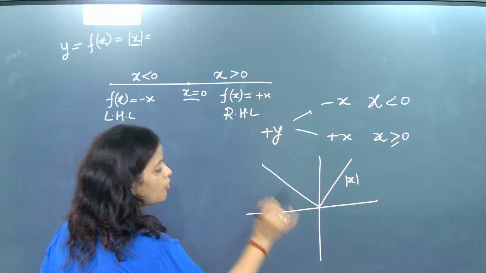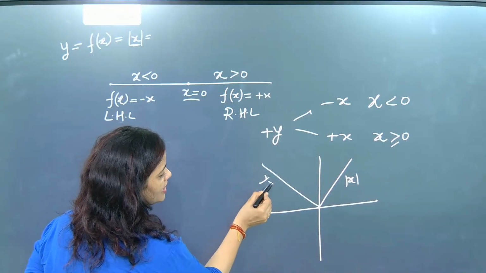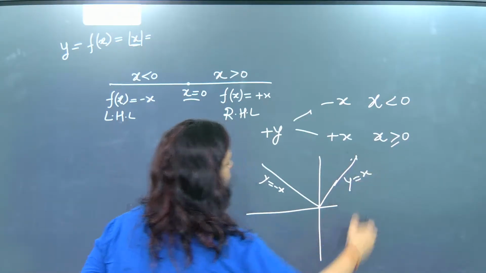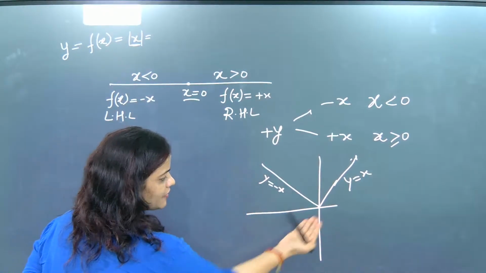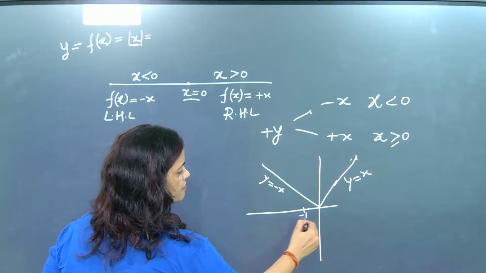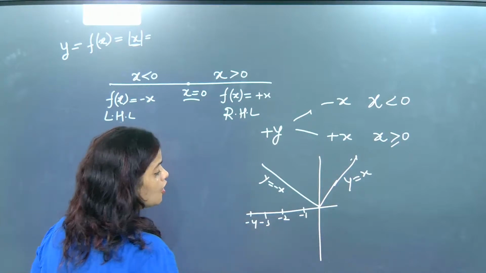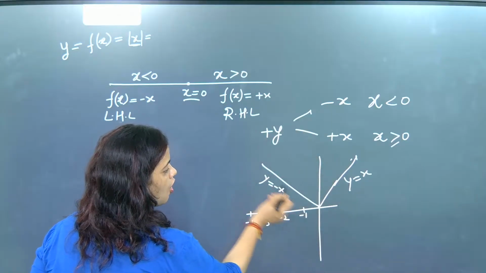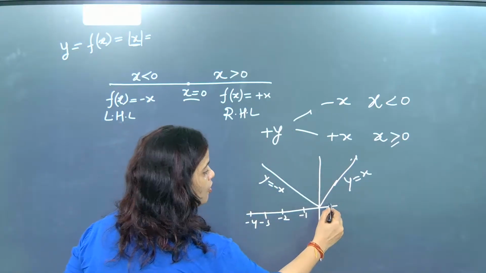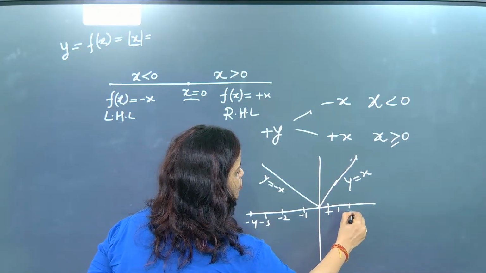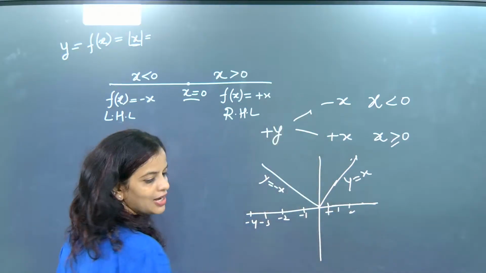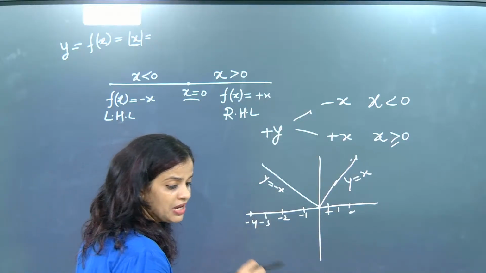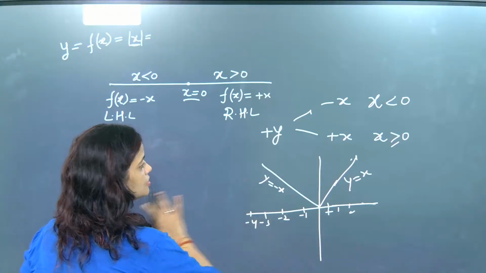This is for what, beta? Modulus of x. And here it will be y equals minus x, and here it will be y equals x, beta. So see, one value less than type: when x is on the negative side, you check minus 1, minus 2, minus 3, minus 4. For every negative value of x, you get all positive values of y, above the x-axis. For every positive value of x, 1, 2, 3, 4, you get all positive values of y. So we can say that this type of function is many-one into. So this is one pattern, beta.